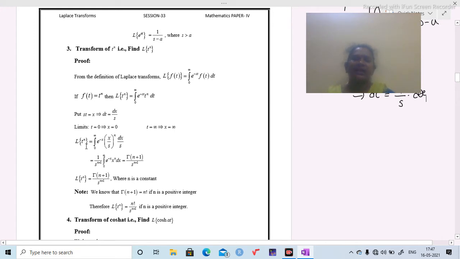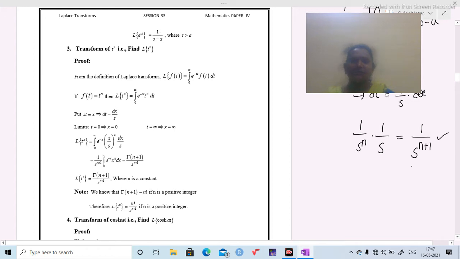Therefore, the Laplace transform of t power n equals integration 0 to infinity e power minus x. The t value is x by s. That's why (x by s) power n, dx by s, because the value of dt is dx by s. Now we have 1 by s power n into 1 by s. Bases equal, add powers. So this value equals 1 by s power n plus 1.